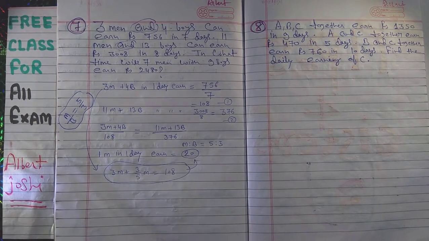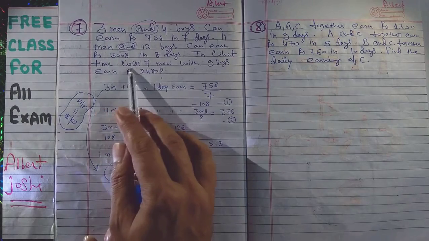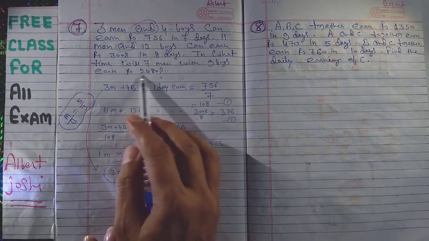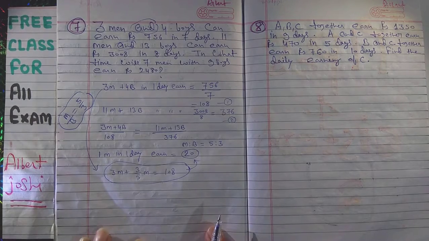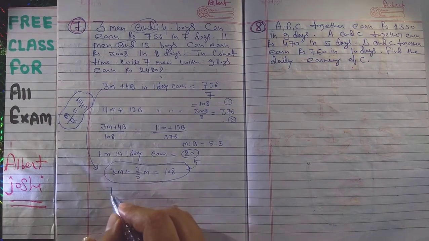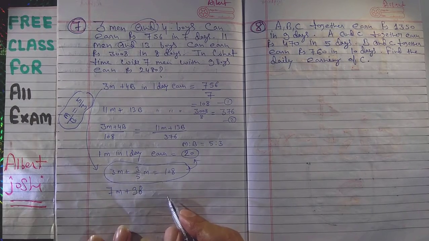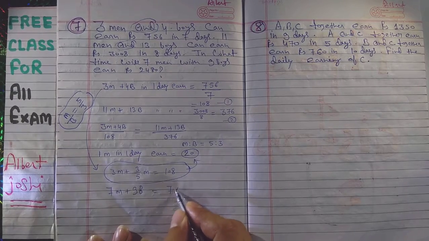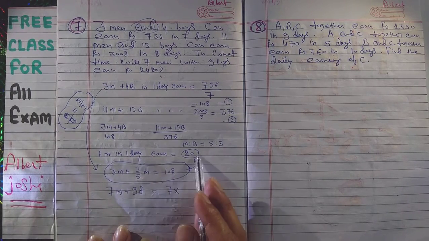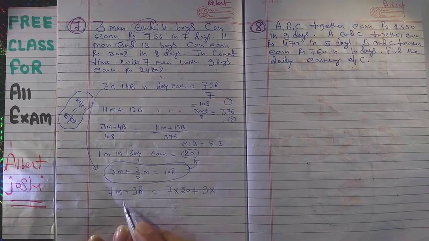Very simple. Similarly, you can get for boy also, but here we have to find in what time will 7 men with 9 boy earn 2480 rupees. So now 7 men plus 9 boy is equal to 7 into 1 man wages, that is 20 rupees, plus 9 into 1 boy wages.